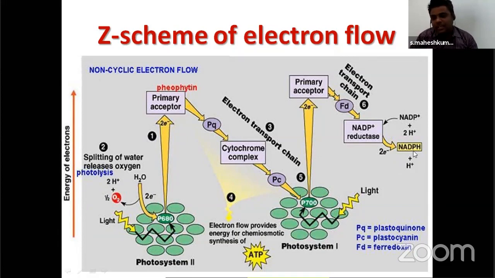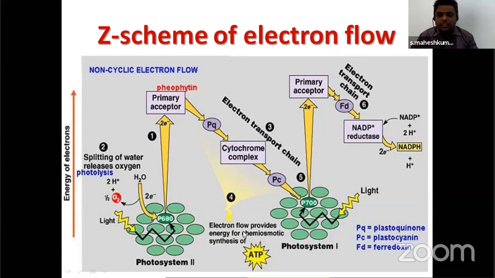What is NADPH? Nicotinamide adenine dinucleotide phosphate hydroxide. Nicotinamide is a vitamin. Adenine is a nitrogen base. Dinucleotide means two nucleotides. P means phosphate. So altogether it's a coenzyme which transfers the electrons. See, when the two electrons are moved from photosystem 2 to photosystem 1, at last NADPH2 is synthesized in the Z scheme of electron flow.